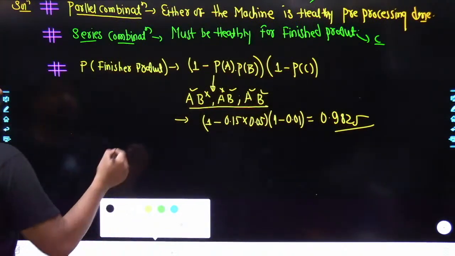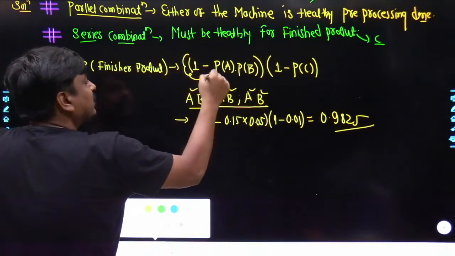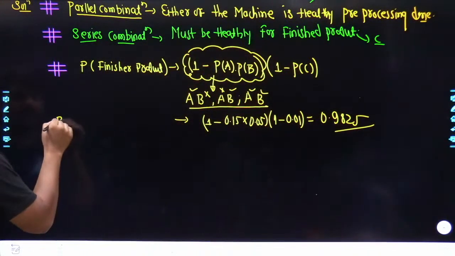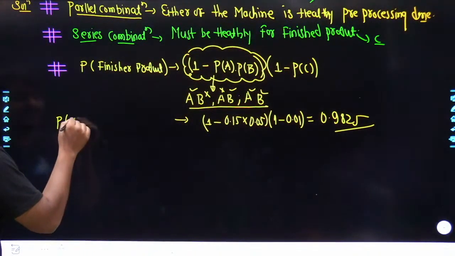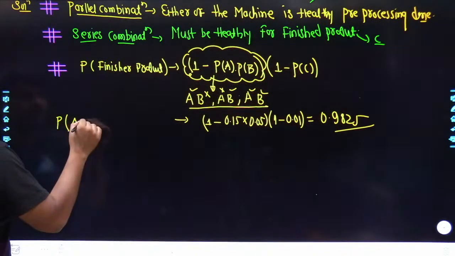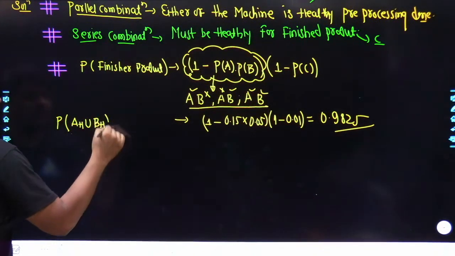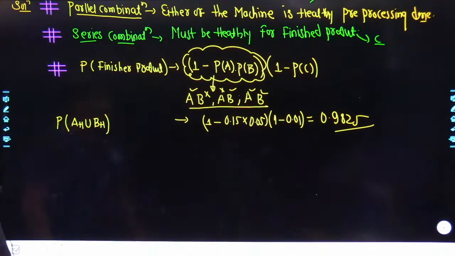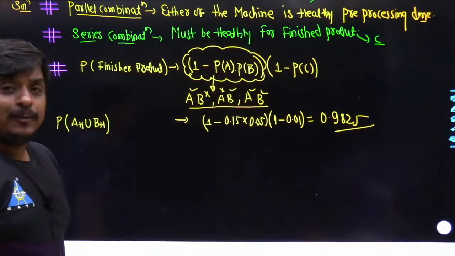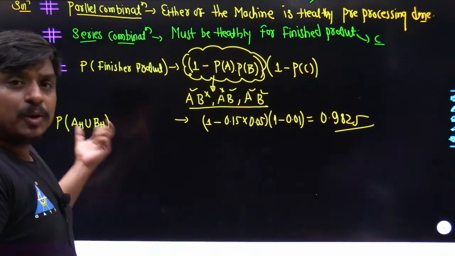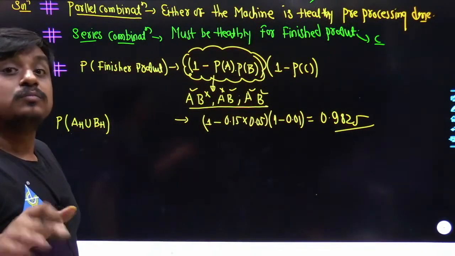So here, this complete mathematical expression could have been written as the probability that machine A is healthy union machine B is healthy. Yes sir, I can take that. But as A and B are independent events, and when we have independent events, we deal with the problem with the help of intersection.